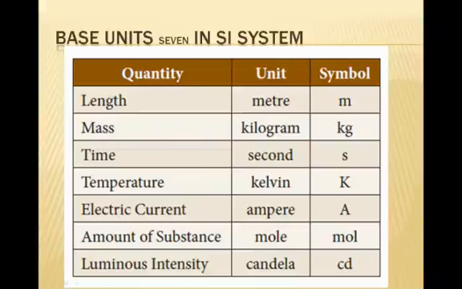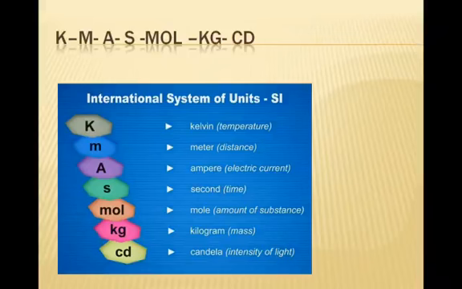That is the rule for writing a symbol, so we should not use small letter a. You use only capital A. Next, amount of substance, the unit is mole, the symbol is mol. Luminous intensity, unit candela, symbol small letters cd. Next, the International System of Units, SI. K means Kelvin, used for temperature, m means meter.